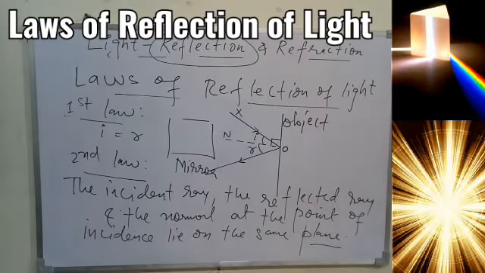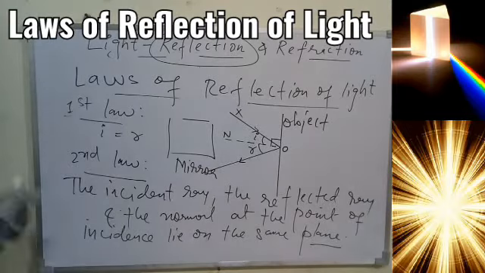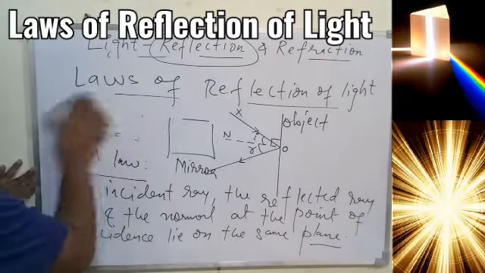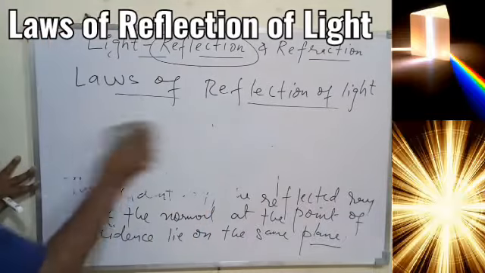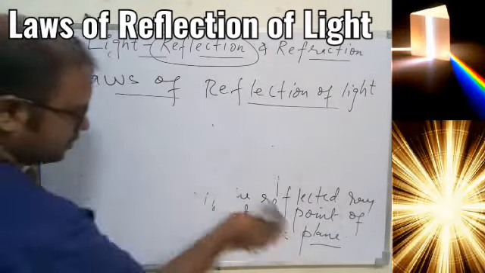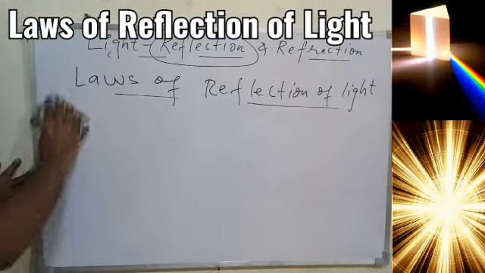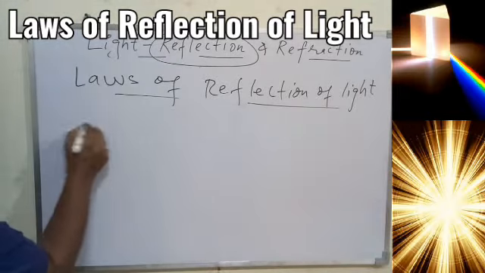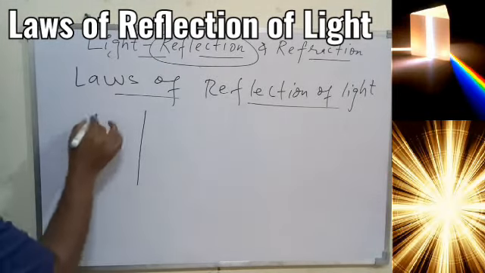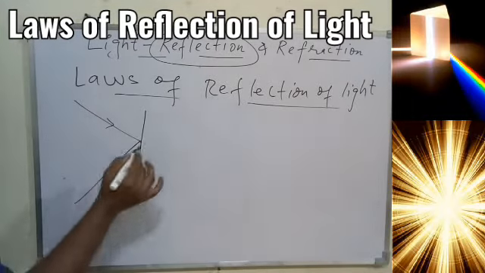Now we are moving to the next part, based on I and R, where we can discuss some concepts, and then we'll move to the next part of this particular chapter, the reflection part. So overall it is understood that if we have any surface, light is falling on it and the light is also reflected here.